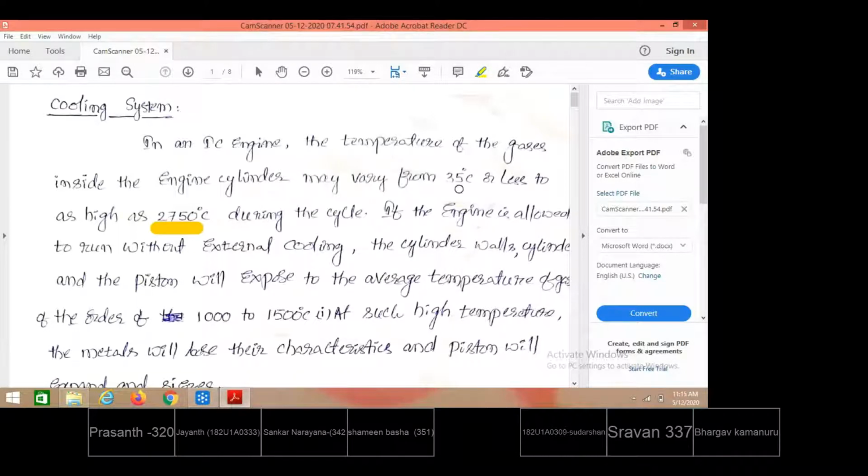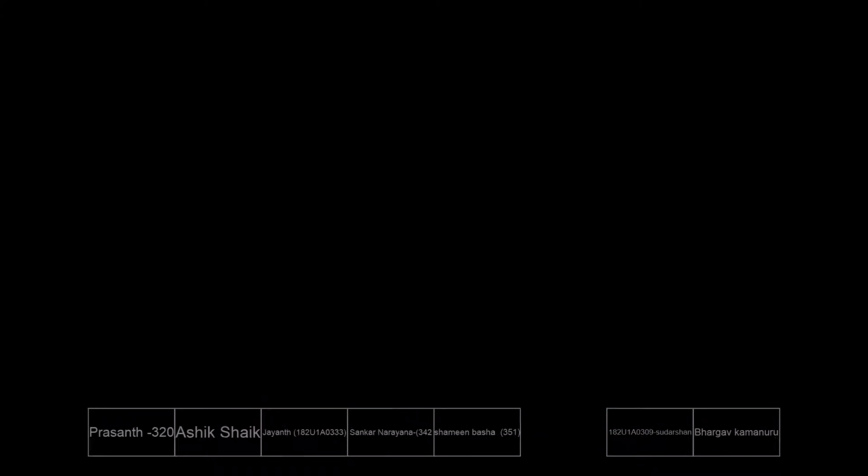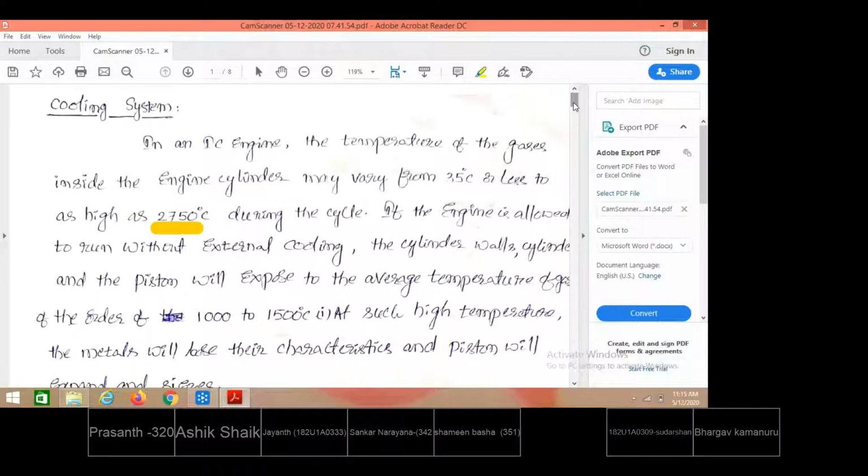That is why, for proper removal of heat from the engine, which is nothing but the combustion chamber where continuously, upon burning of the fuel, high temperatures are released. If those temperatures are not properly reduced, the engine parts get expanded over a period of time and get jammed. There is no space between the parts, and the engine functioning gets affected. Ultimately, the engine gets damaged also. That is why cooling is required to be provided.